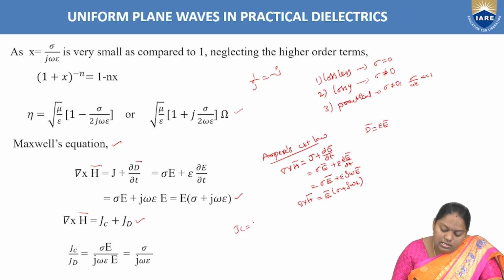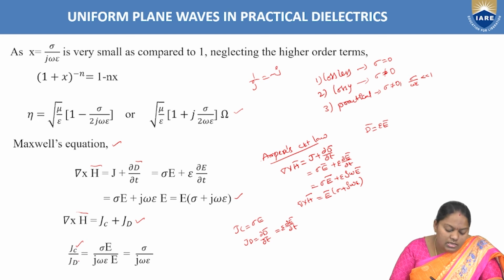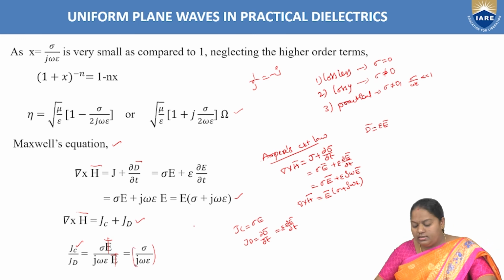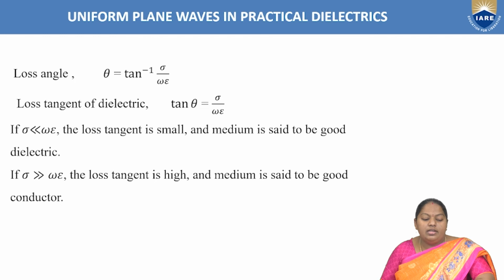So as we know that Jc is equal to sigma into E, Jd is nothing but dou D bar by dou t, or epsilon into dou E bar by dou t. Now if you consider the ratio between conduction current density to displacement current density, so Jc by Jd is equal to, as we know the formula for Jc is sigma into E bar, and for this it is j omega epsilon into E bar. Now E bar gets cancelled. Sigma by j omega epsilon is to be obtained as it is the ratio of Jc to Jd, conduction current density to the displacement current density, right?